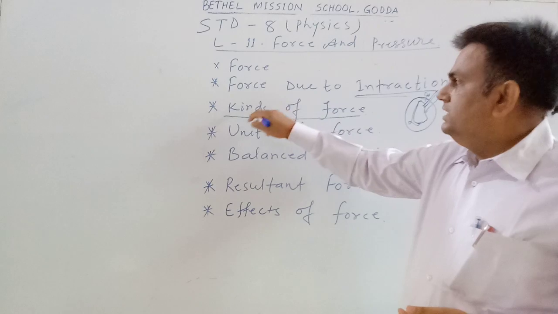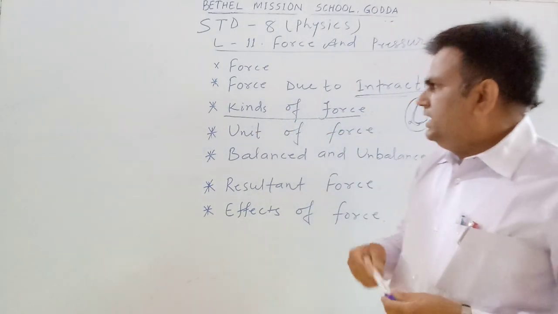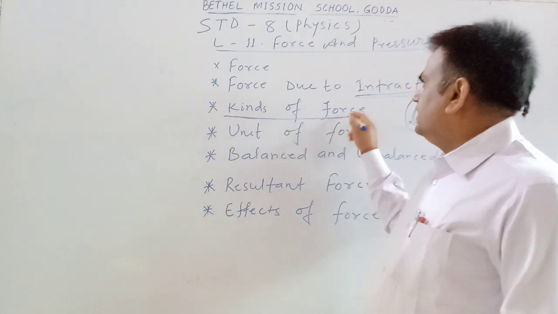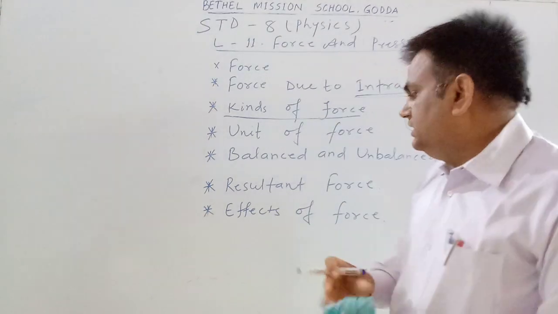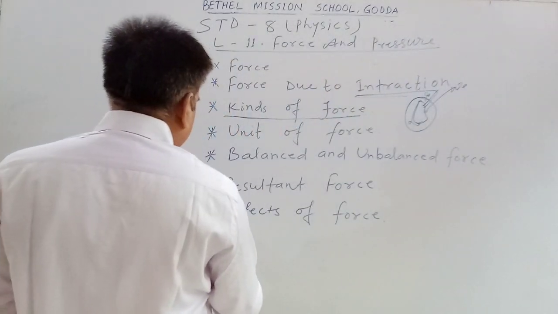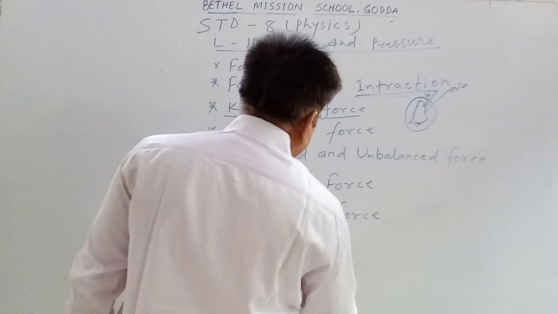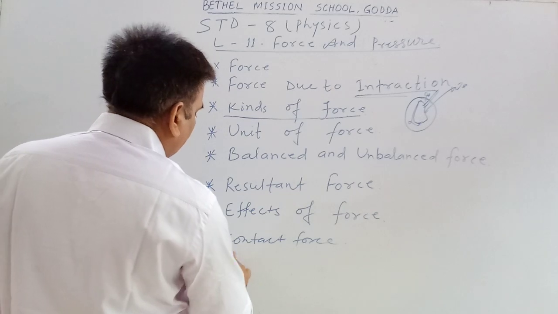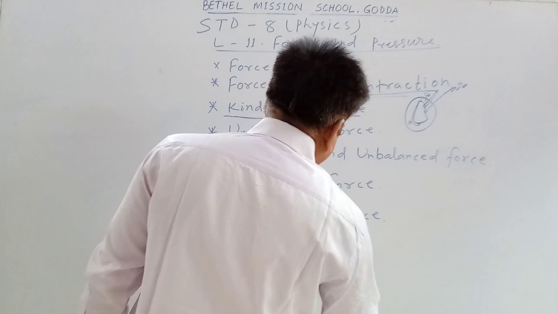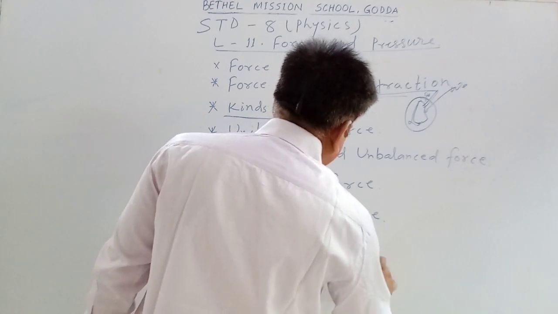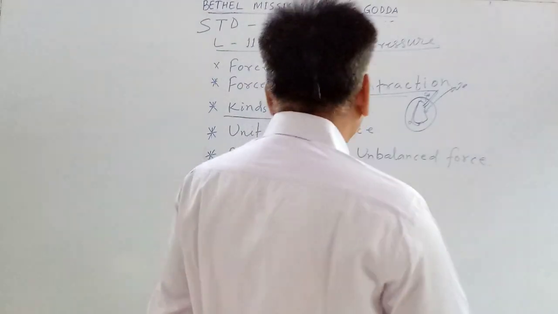These are the kinds of force due to interaction.